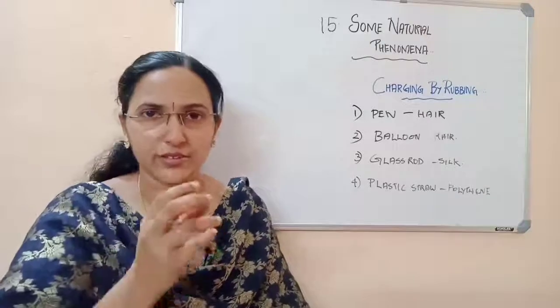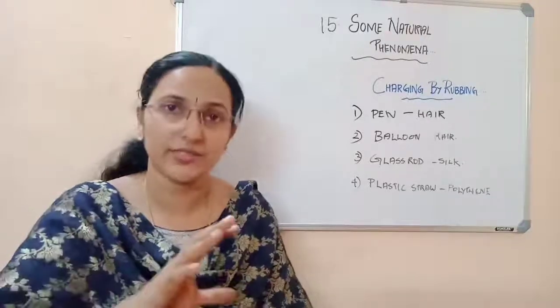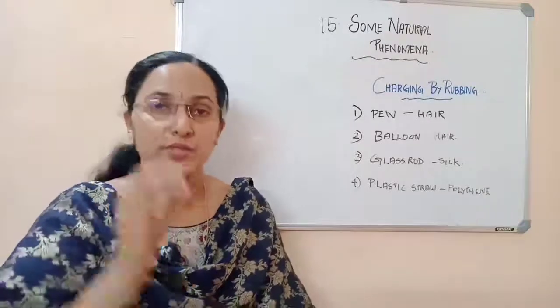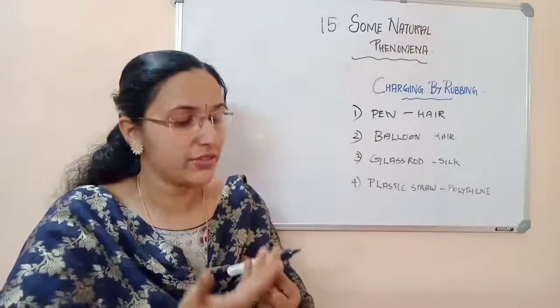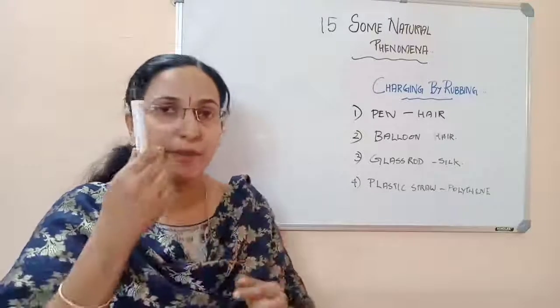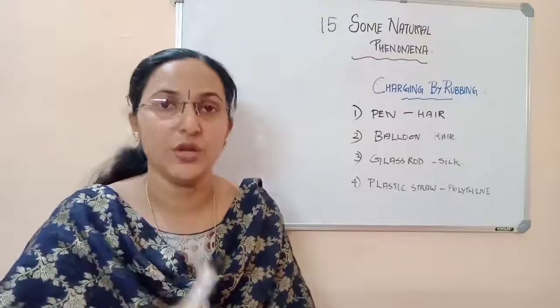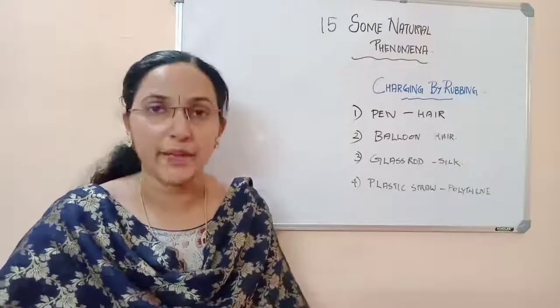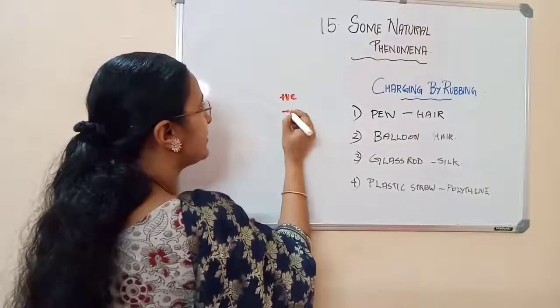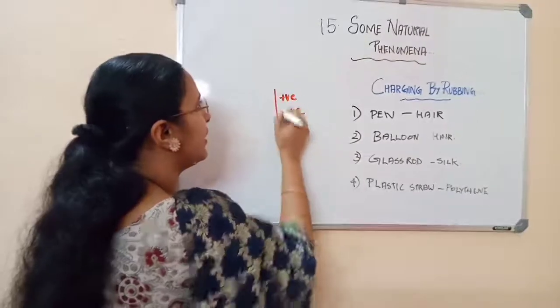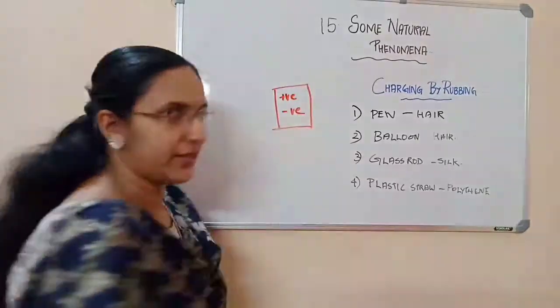That thing is known as electrons, which you will study next year. They are negatively charged. When some negative charge goes away from here, this pen becomes positively charged. So charges are of two types, positive charge and negative charge.